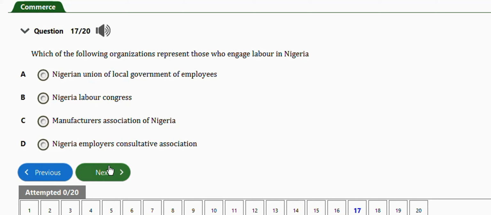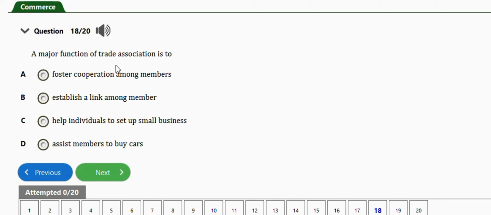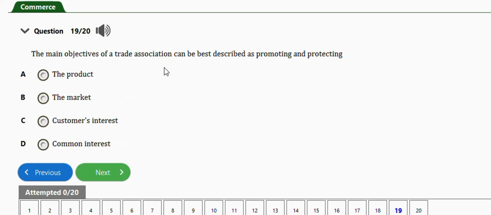Okay, next question. A major function of trade association is to foster cooperation among members, establish a link among members, help individuals to set up small business, assist members to buy cars. So the right answer is option A, to foster cooperation among members. Next question. The main objective of a trade association can be best described as promoting and protecting common interest. Option D. This is the last question for this video.